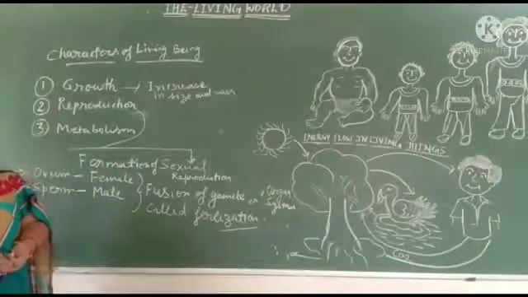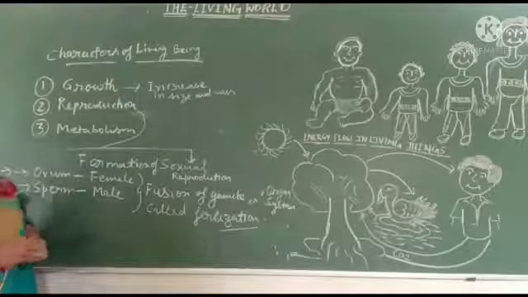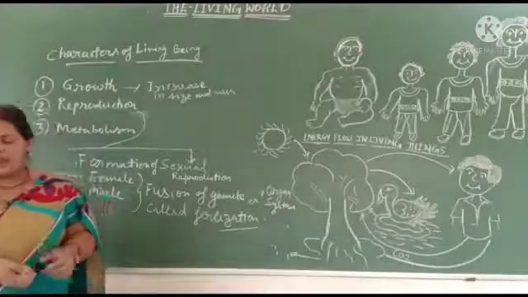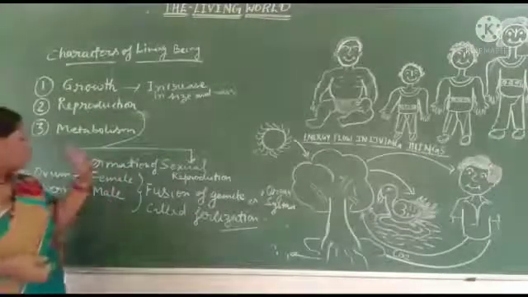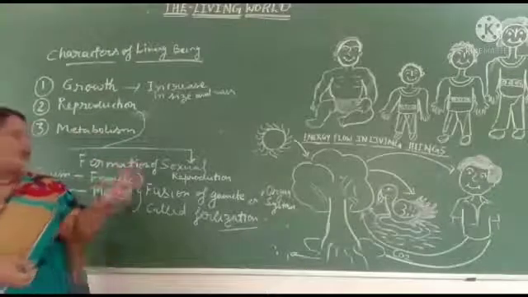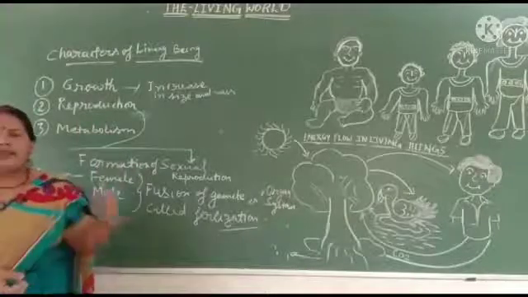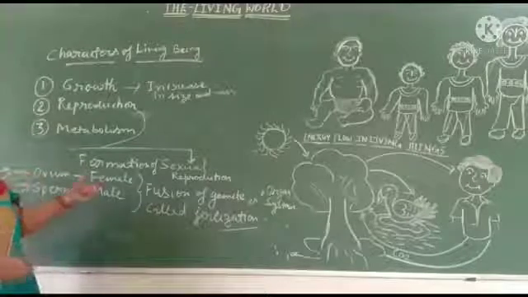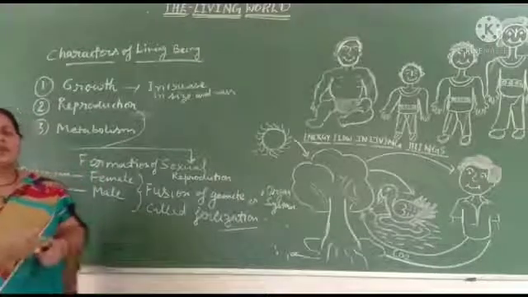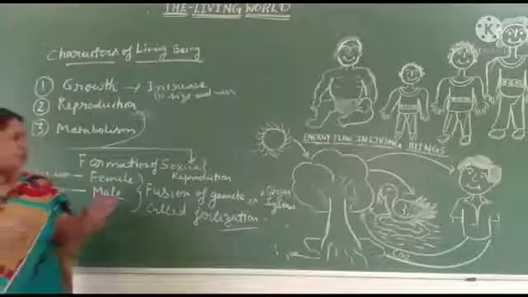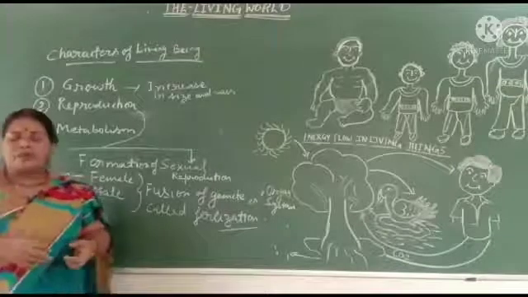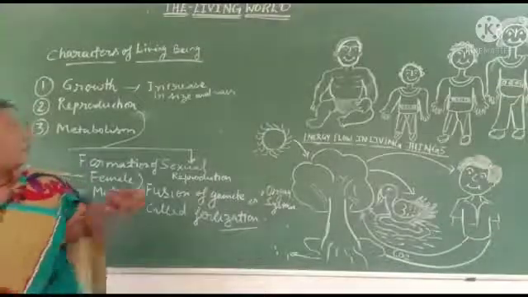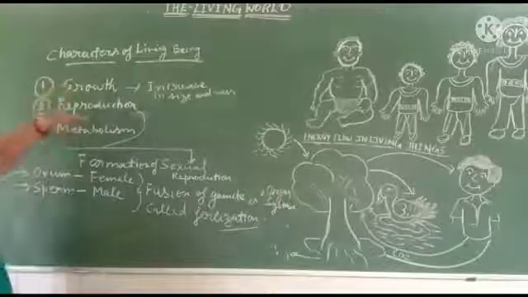In multicellular organisms, cell division and sexual reproduction occur, and in unicellular organisms, growth is by an increase in the number of cells, developing different individuals. That is the topic of reproduction.